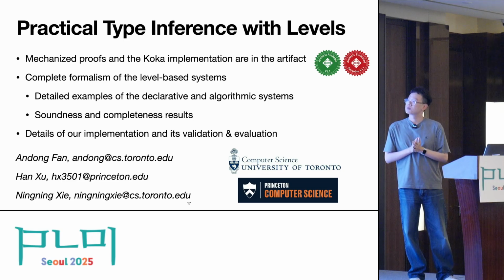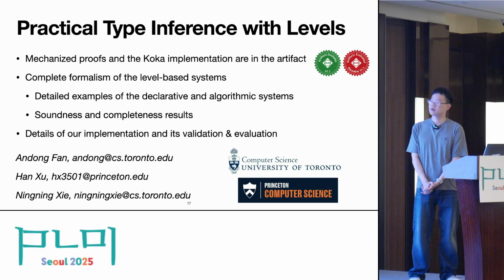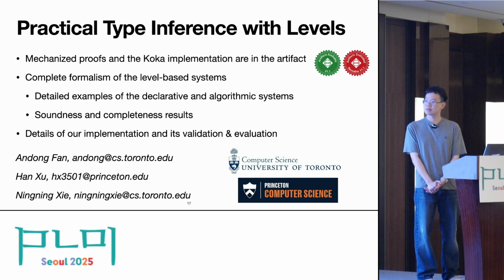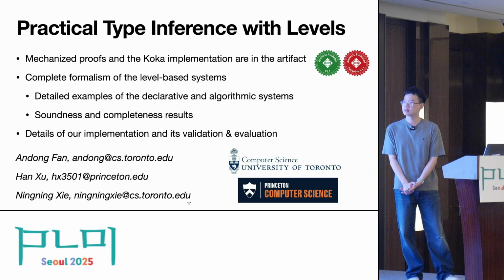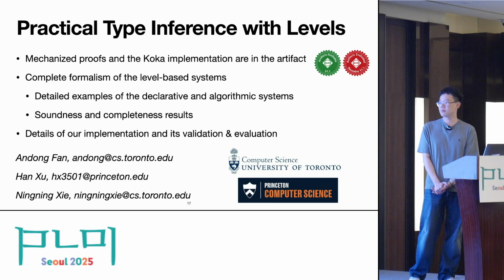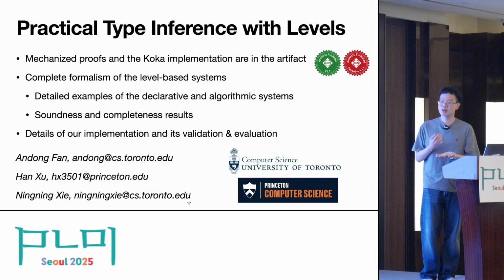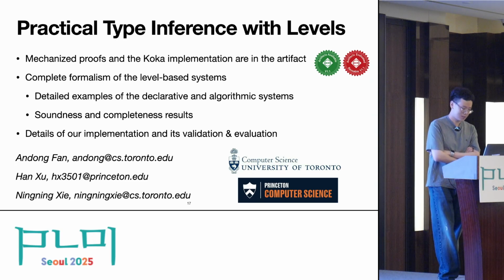Okay, so as a conclusion, we have more in our artifact and our paper. We have mechanized proofs and the Coq implementation. They are in the artifact, which is evaluated as reusable. And we have a complete formalism of level-based systems and very detailed examples of the declarative and algorithmic system in the paper, and the soundness and completeness results. And also the details of our implementation and of the validation and evaluation of the implementation. And thanks for your attention, and I'm happy to take your questions.